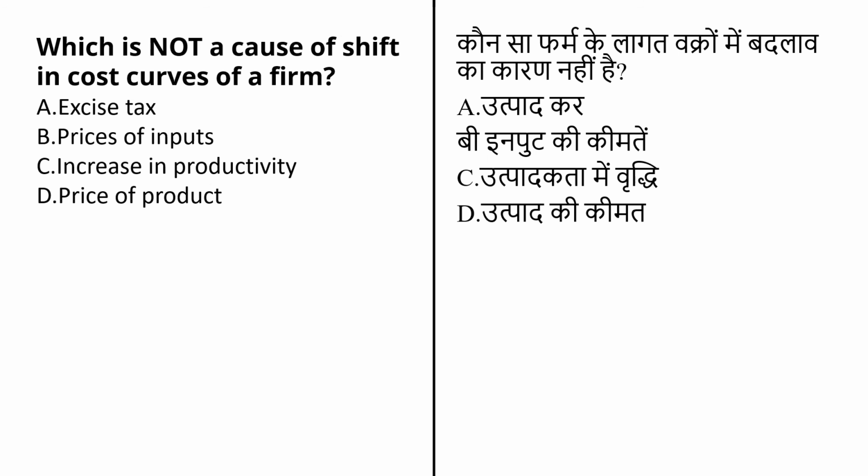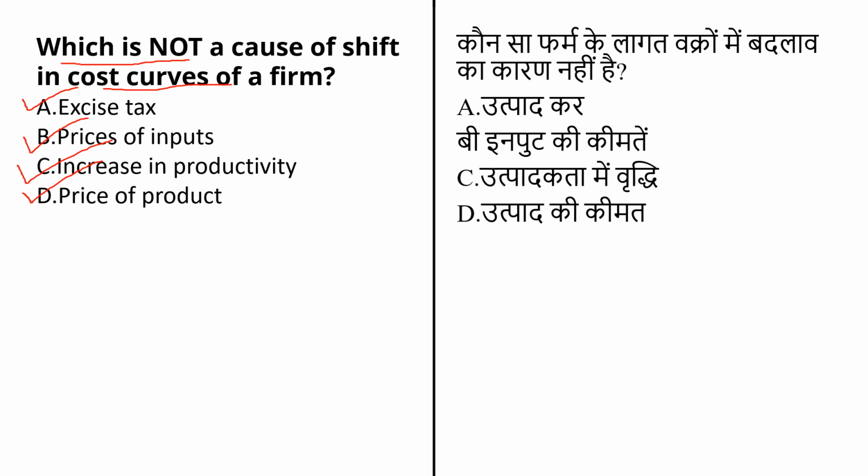During my previous lecture, I asked you one question. The question was, which is not a cause of a shift in the cost curve of the firm? And the options given were excise tax. Second option is price of inputs. Third option is increase in productivity. And last option is price of the product.